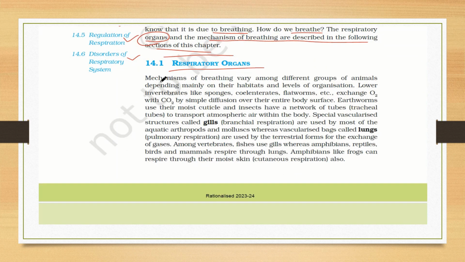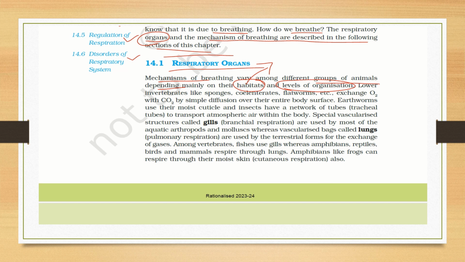The mechanisms of breathing may vary among different groups of animals depending on their habitat. What is habitat? The surroundings in which they are surviving is the habitat. So the respiratory organ is dependent on the habitat as well as the levels of organization. Levels of organization means invertebrates, vertebrates, arthropods, mollusks, annelids. On that classification of levels of organization also, their respiratory organs are modified.